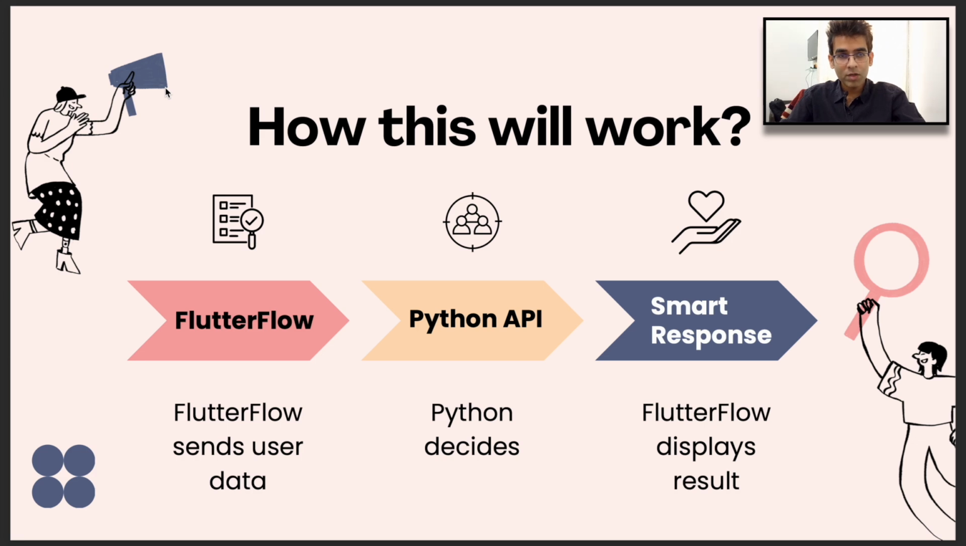So the first step will be we create the UI and all the backend stuff, and then we will connect the Python API using FlutterFlow. Python will take all the decisions which are required based on user behavior and return us a smart response. That's how this whole thing is going to work.